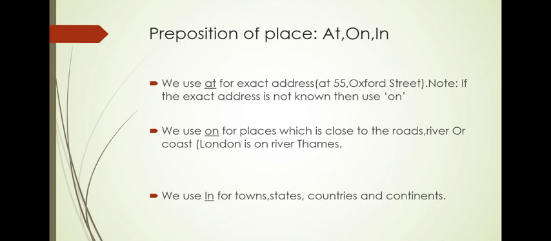That means an address which you know, the house number, or on which lane, or on which street, or the exact street number. Suppose you know that exact place, then you can use at. For example, at 55 Oxford Street. There are many streets and many numbers, around 100 streets in Oxford. So when I say at 55 Oxford Street, it means that's the exact address.